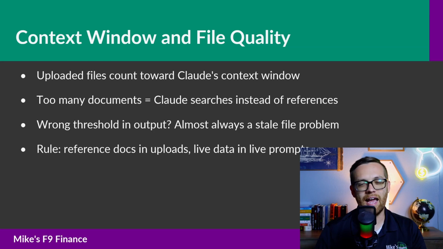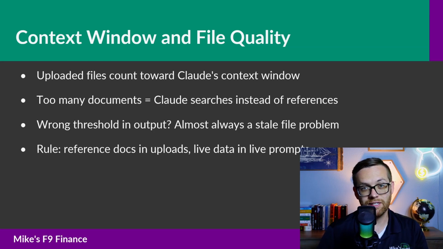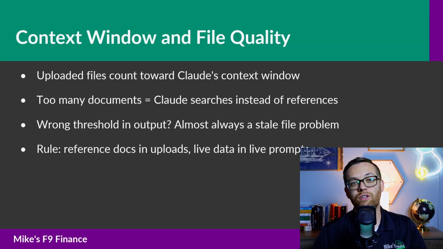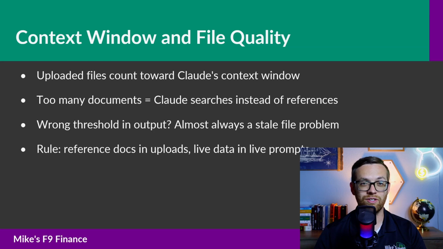Now, what happens if you upload too much? Claude can technically access the files, but it doesn't read them all simultaneously. It searches. It decides which parts are relevant to your question and it pulls those. If the relevant section isn't clearly labeled, or if there are multiple conflicting passages, Claude makes a judgment call. Sometimes that judgment is wrong. You ask about a threshold, and Claude cites a number from an old version because the documents weren't clearly organized or clearly tagged.